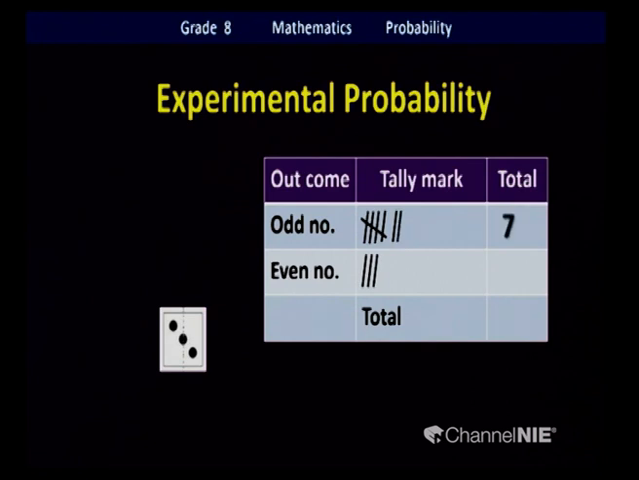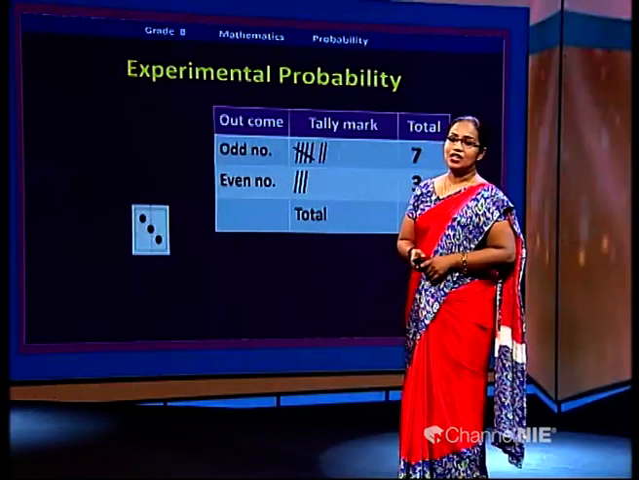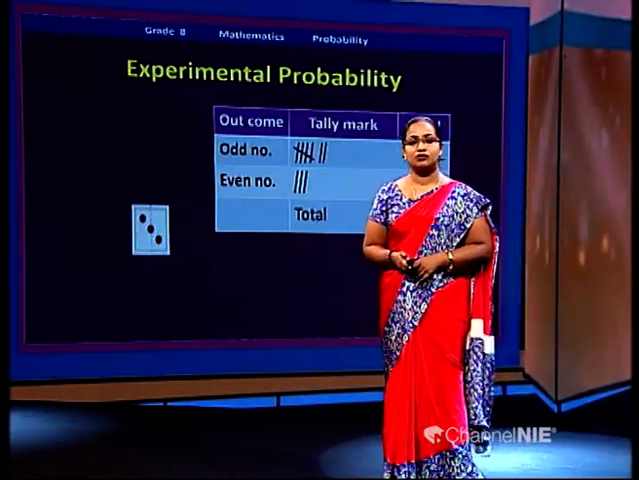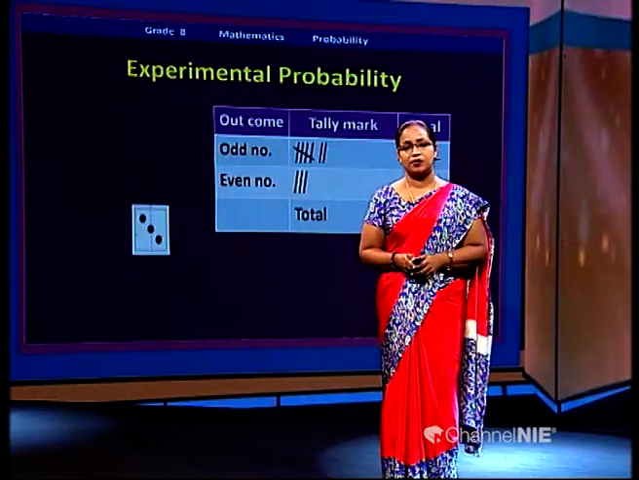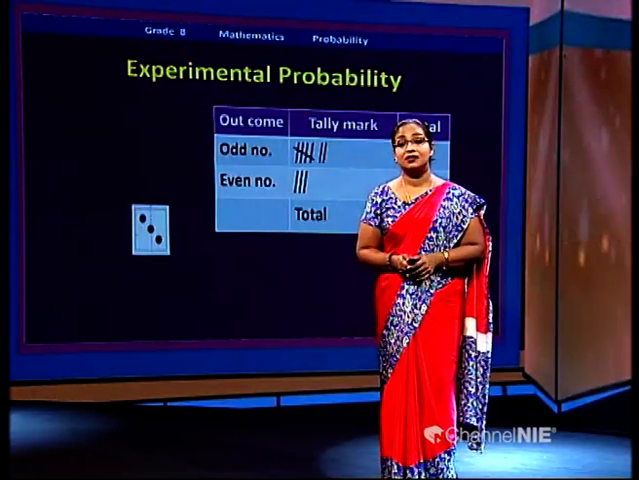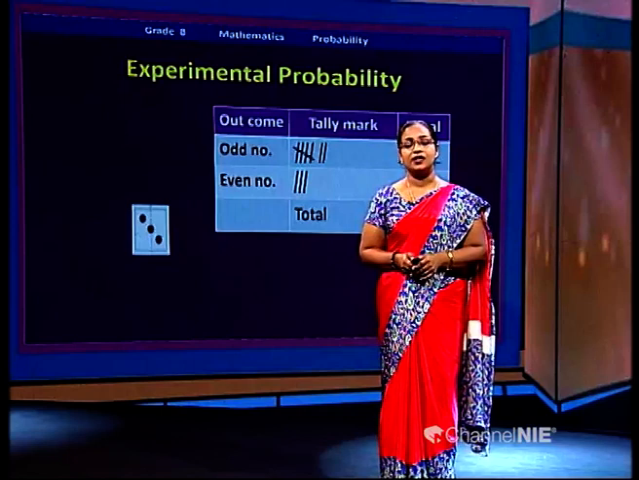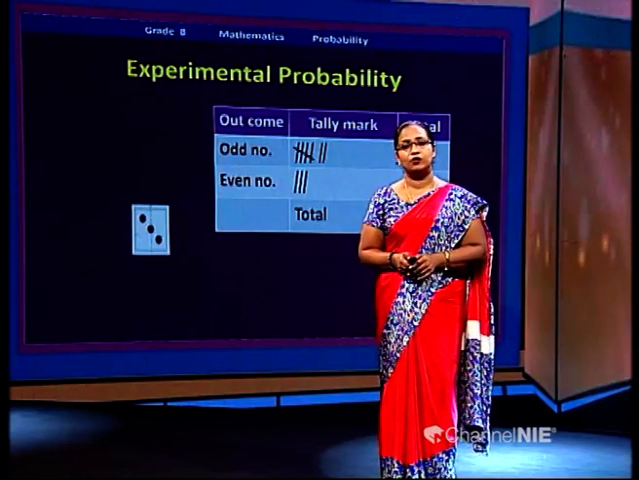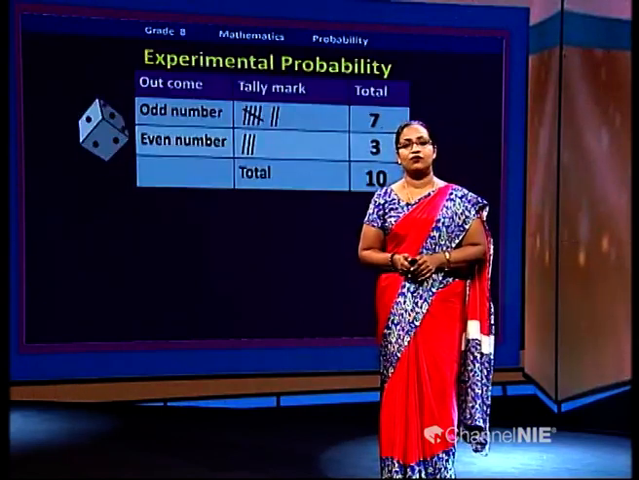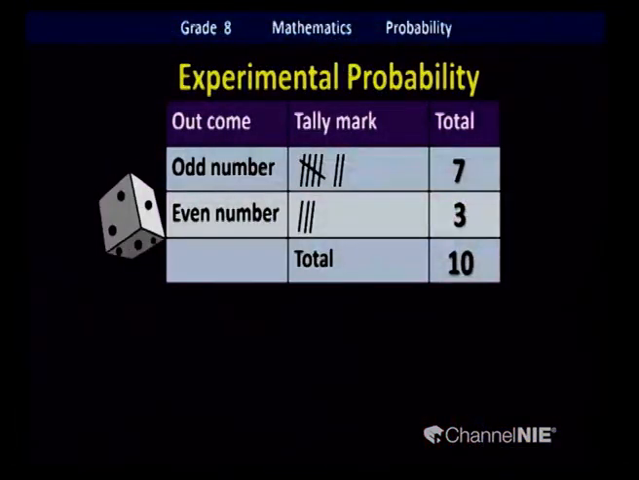Okay. Shall we get the count? Odd numbers? Yes, we got odd numbers 7 times. We got even numbers 3 times. Altogether, how many times did we do this experiment? 10 times. We did it 10 times. So, we are going to explain the experimental probability using this result. We did the experiment. Based on the result or the observations, we are going to find the experimental probability.